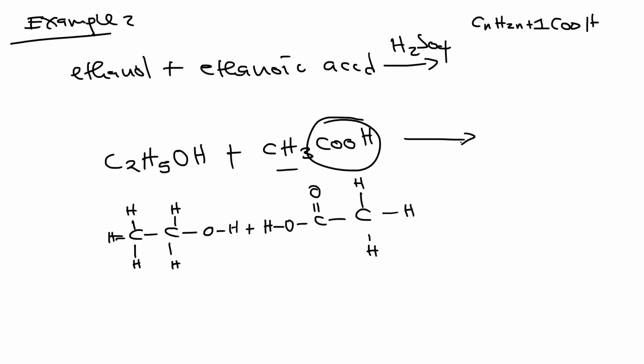So now we have this acid reacting with this one. What did we say? The acid contributes OH, then the alcohol just H. So water is eliminated here.